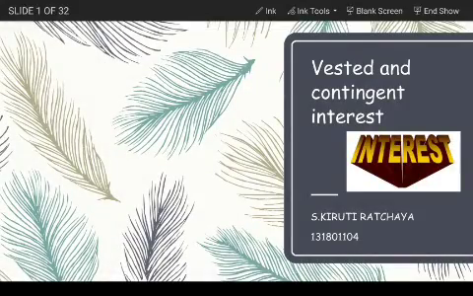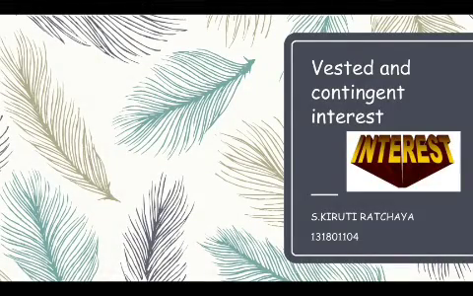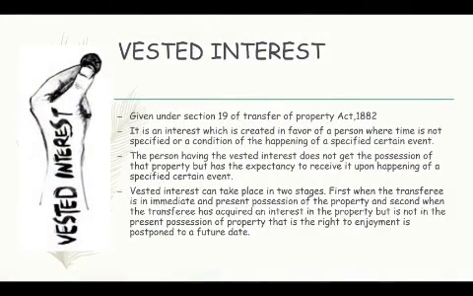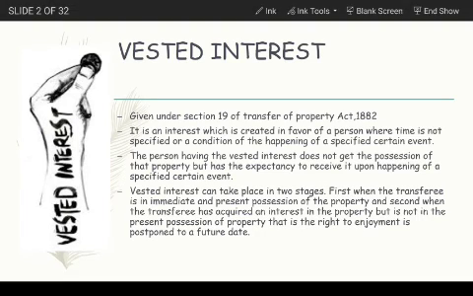Hello everybody, today we are going to see about vested and contingent interest under the Transfer of Property Act. Vested interest is given under Section 19 of the Transfer of Property Act, which means an interest which is created in favor of a person where time is not specified, or a condition of happening of a certain event is also not specified. The person having the vested interest will not get possession of the property but has the expectancy to receive it upon the happening of a specified certain event.